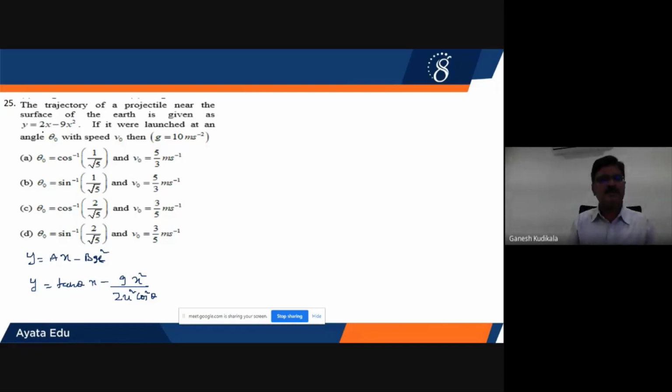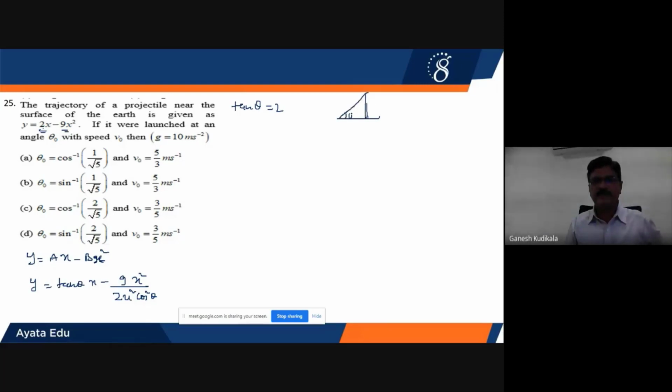So therefore, in the given equation, he said that y is equal to 2x minus 9x square. Definitely, children, tan theta will be equal to 2 and g by 2 u square cos square theta will become 9. So therefore, now let us compare. On comparing, tan theta must be equal to 2. Draw a small right angle triangle.